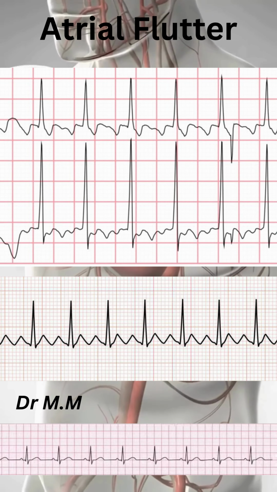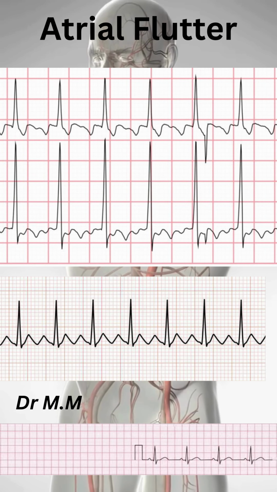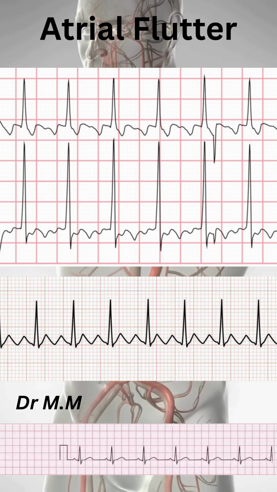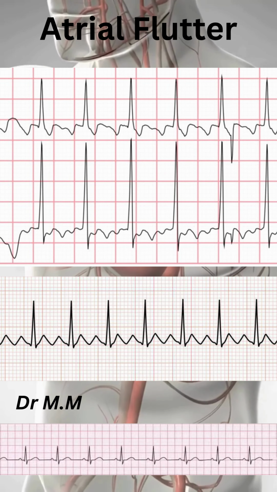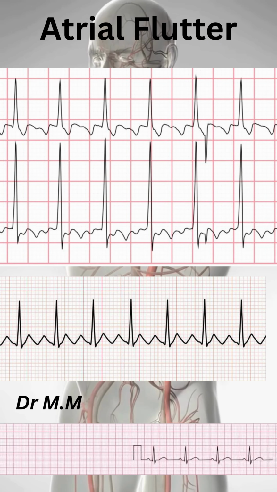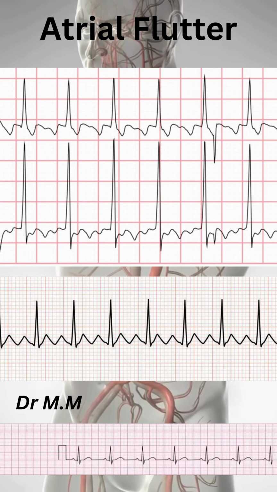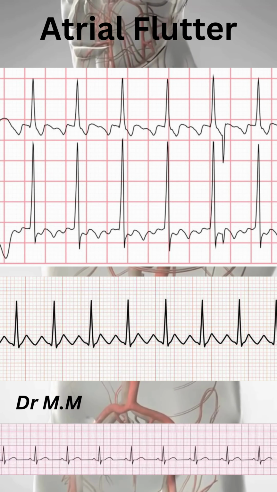or other supraventricular arrhythmias. In summary, atrial flutter on ECG presents as a regular rhythm with sawtooth flutter waves and often a 2:1 AV response. Accurate recognition is essential for appropriate management and stroke prevention.